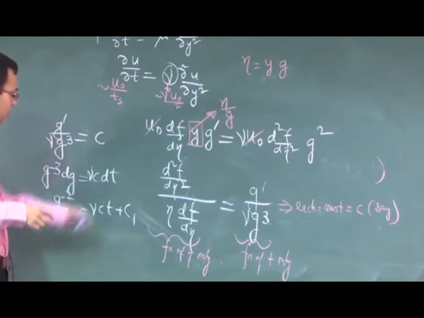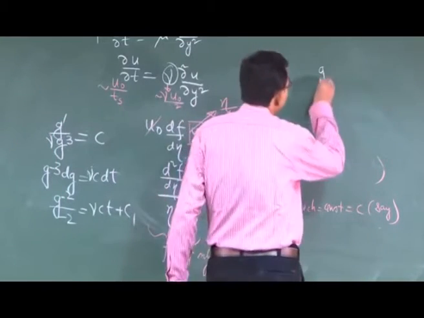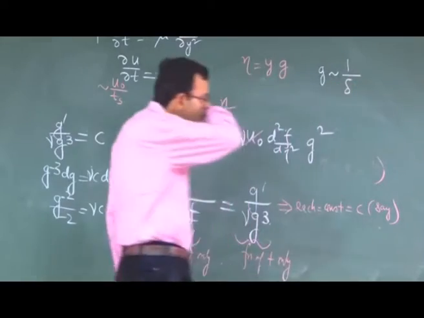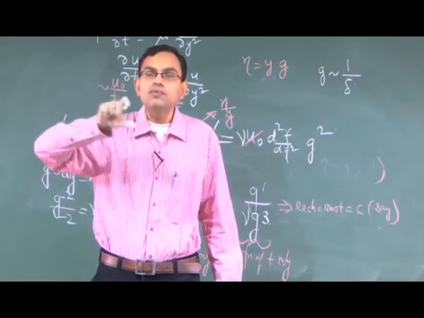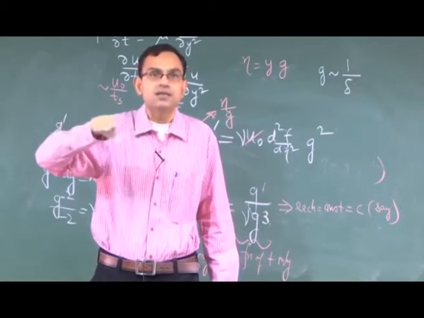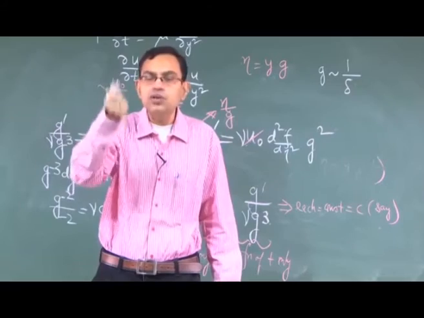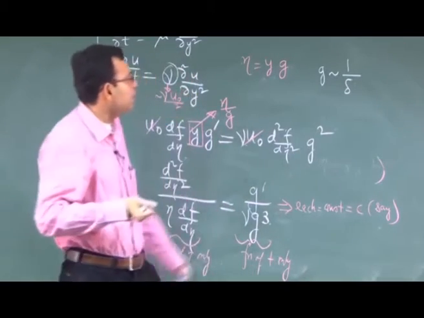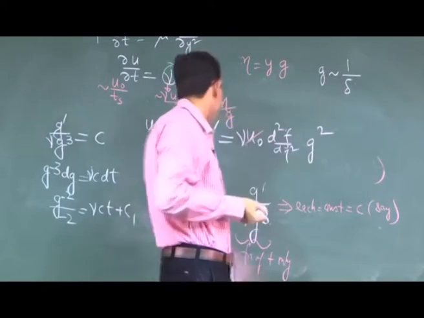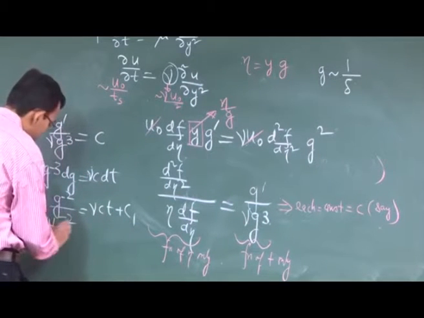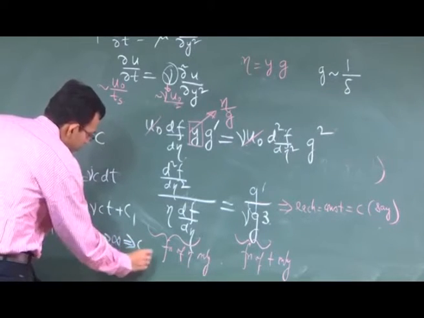What is the value of c1 at t equal to 0? What is g? Remember, g scales with 1 by delta. So, at time equal to 0, what is the penetration depth of the effect of movement of the plate? The plate movement has just started, right. So, the effect has not propagated into the fluid at all. That means, at time equal to 0, delta tends to 0, that means g will tend to infinity. So, at t tends to 0, g tends to infinity, that means c1 equal to 0.